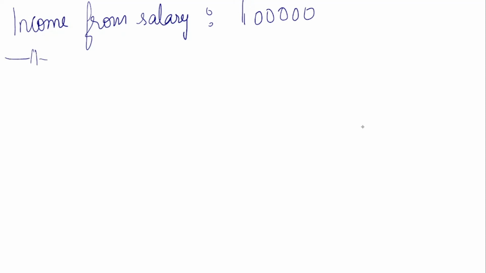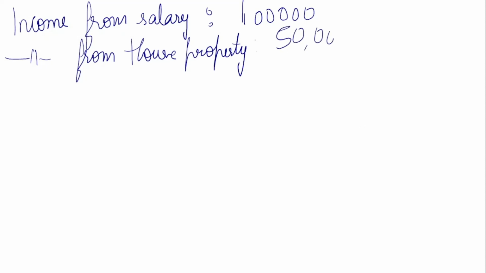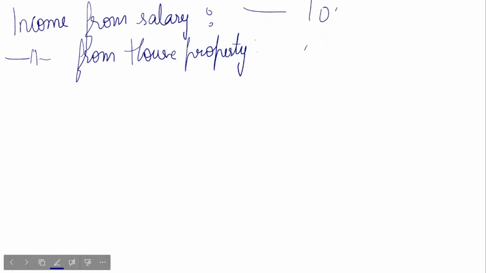Second one, I have income from house property, which is 50,000.